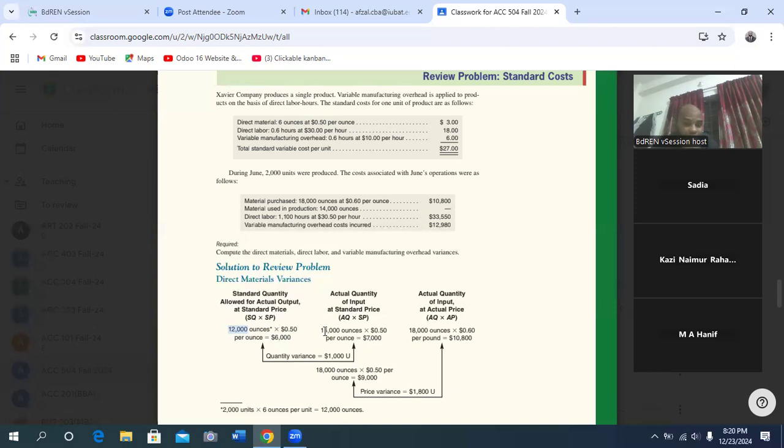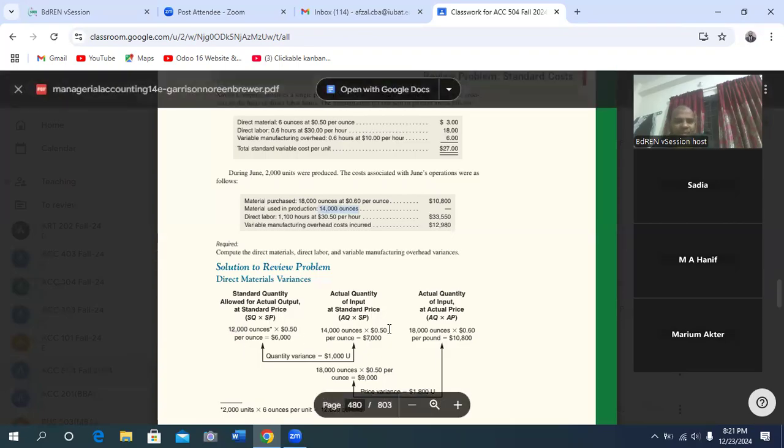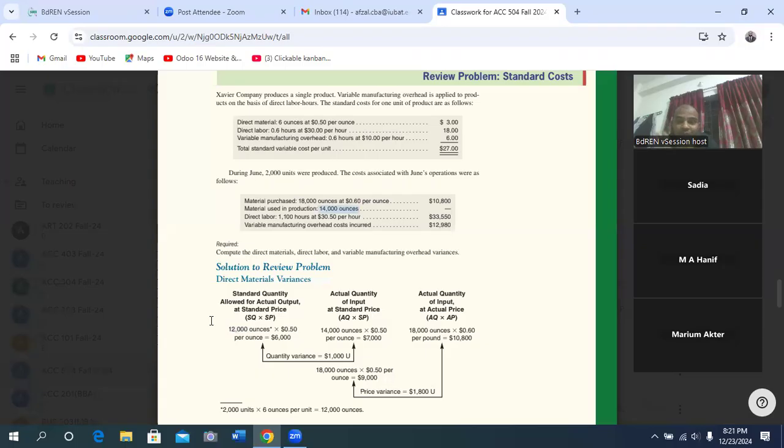Material used in production, 14,000 ounces. The standard price is 0.50, but at first we have to determine the quantity variance.